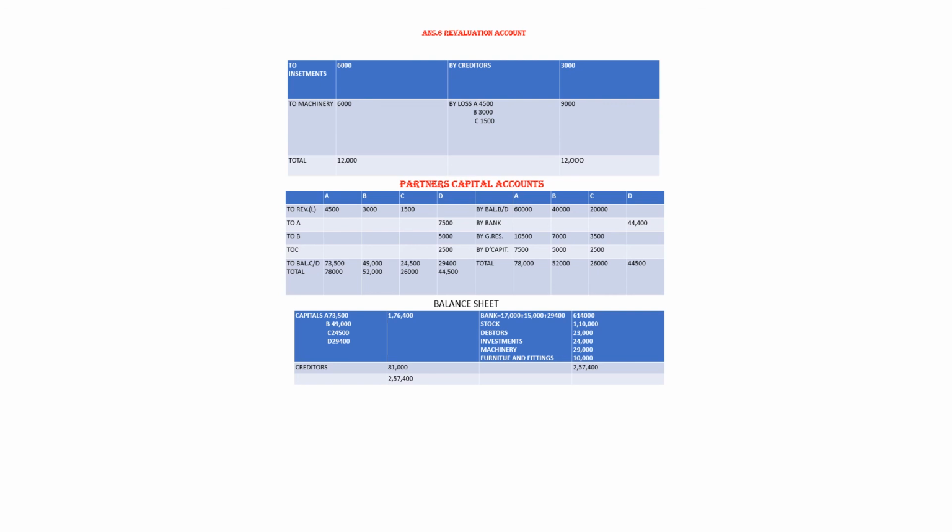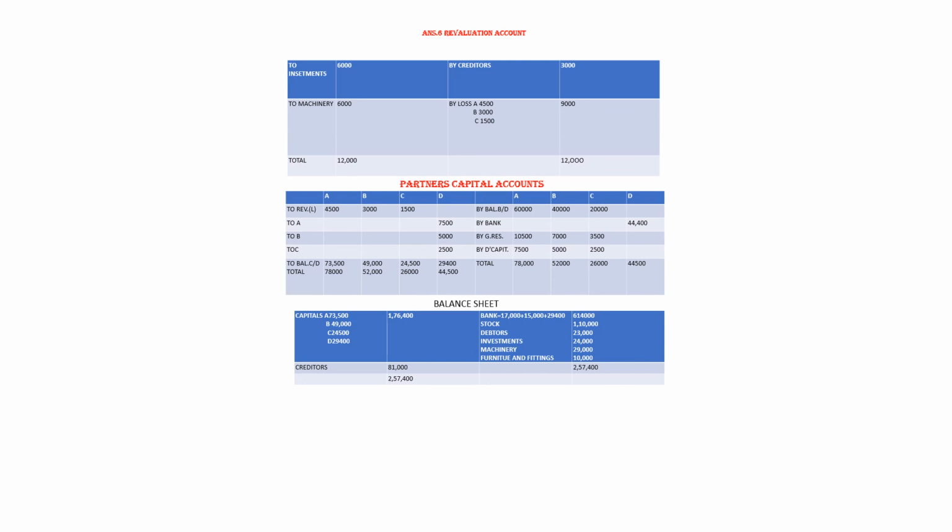Then to revaluation loss, and to A's capital D's 7,500, to B, to C. Then the balance of A comes to 73,500, B 49,000, C 24,500. Total is 78,000, 52,000, 26,000. We will show the working note in the description, on how D's capital has been calculated.